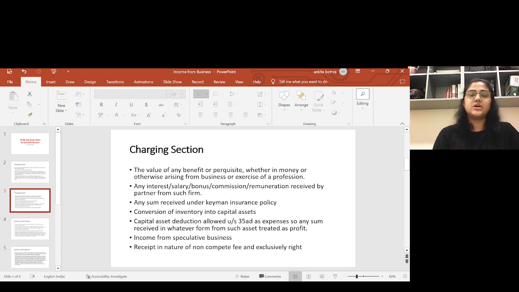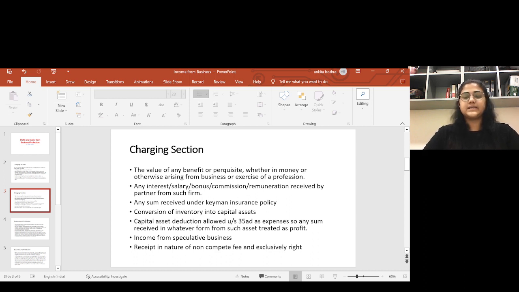Next is value of any benefit or perquisite, whether in money or otherwise, arising from business or exercise of profession. It means anything you get, like when you terminate your business or close your business, or for your know-how, or for any reason you get any money, any benefit, any perquisite, whether in money or otherwise, in whatever form you get any type of return or benefit, that is treated as income under this head, and that will be taxable.